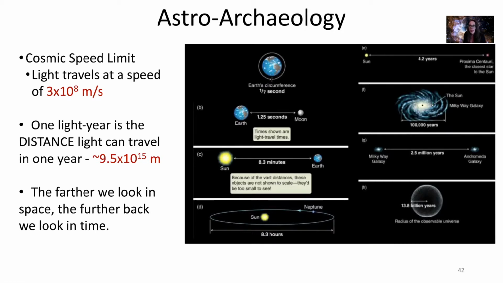Nothing can travel faster than the speed of light. So anytime I talk about light or the electromagnetic spectrum, all light travels at the speed of 3 × 10⁸ meters per second. Now, 1 light year is the distance that light can travel in 1 year, and that distance is about 9.5 × 10¹⁵ meters.